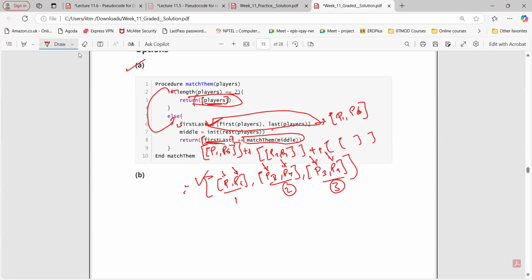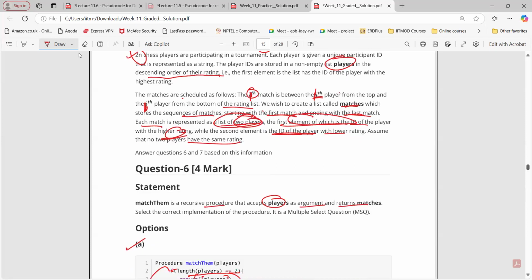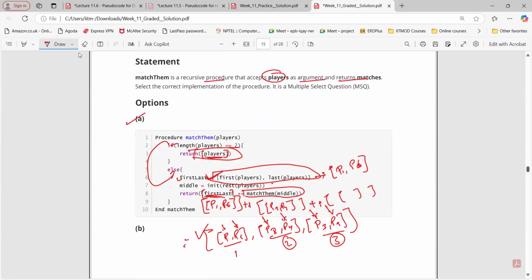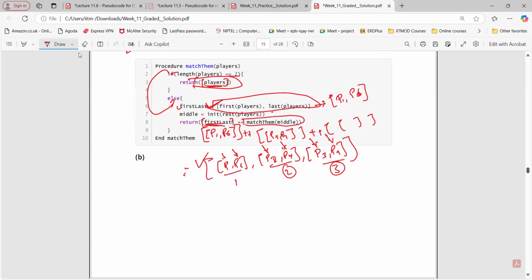Okay. Okay, sir. And after these matches, if we assume that the high rating one wins, then we won't be able to make matches for the next round. Sorry, can you repeat? After this first round of matches that we have decided, if we assume that the higher rating person wins, then for the 3 elements this procedure won't work.